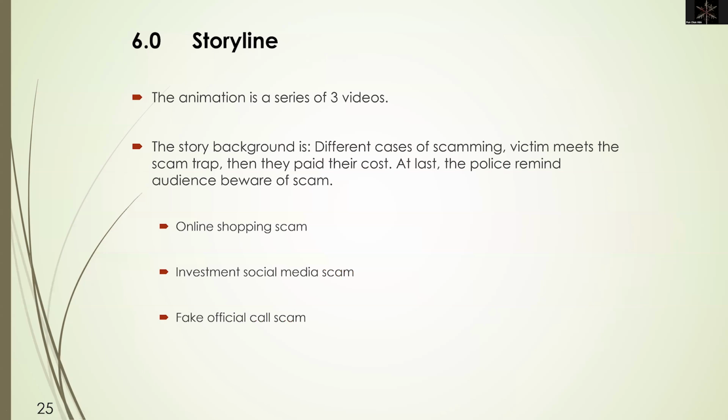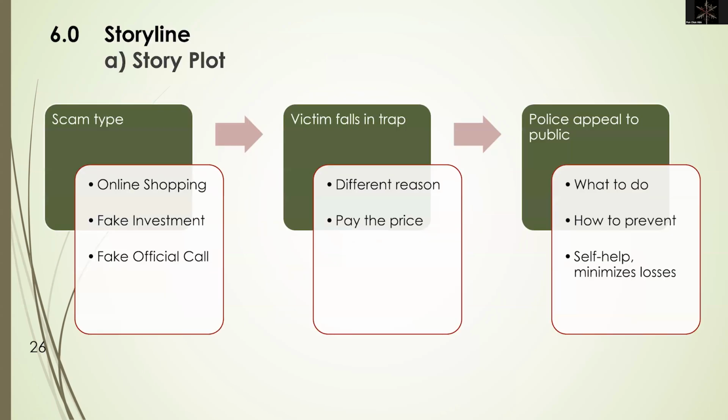The storyline. The animation is about a story of different types of scamming. The story plot can be simplified as: the victim meets the scam, the victim falls into the trap, and the police come out at last to tell the viewers how to prevent it.